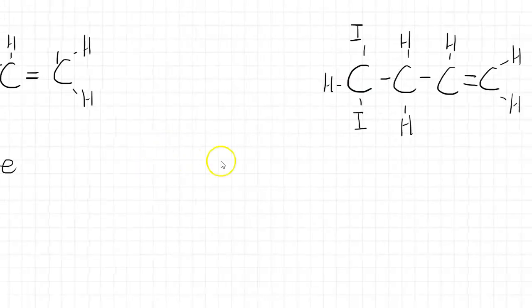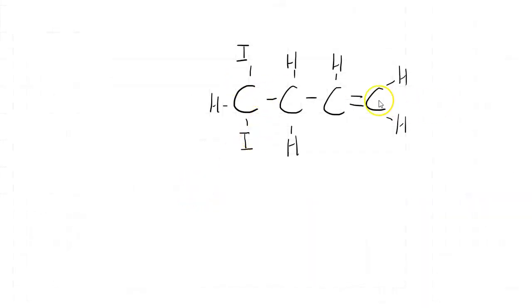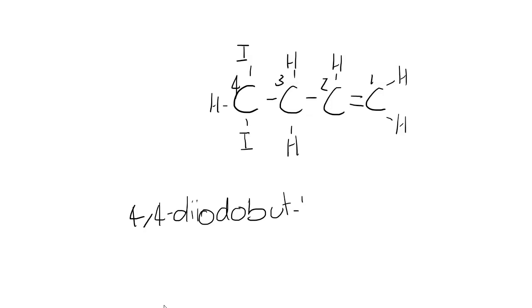And then if we were to look at this one, we've still got the base but-1-ene, but we've got 2 iodine atoms coming off here. So we're going to number from the double bond, giving the double bond the lowest possible number, and then we're going to name the iodos. So here we've got 4, and then to separate numbers, we use a comma, 4,4-diiodo. I used iodo on this one because it's good to get experience with that. 4,4-diiodobut-1-ene.